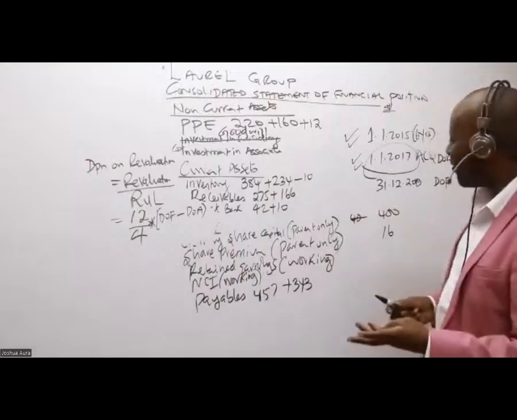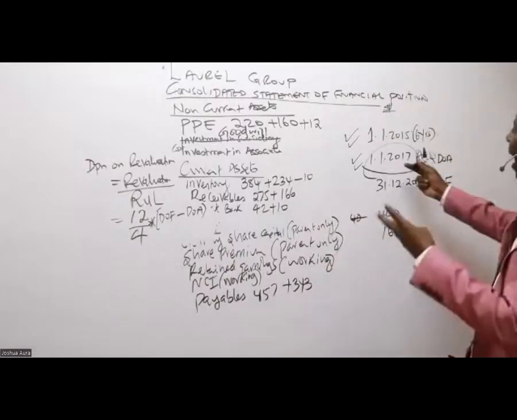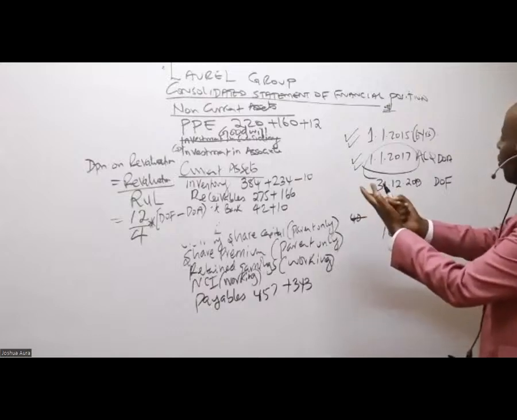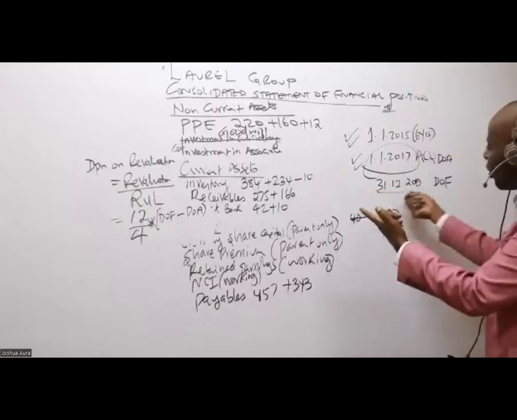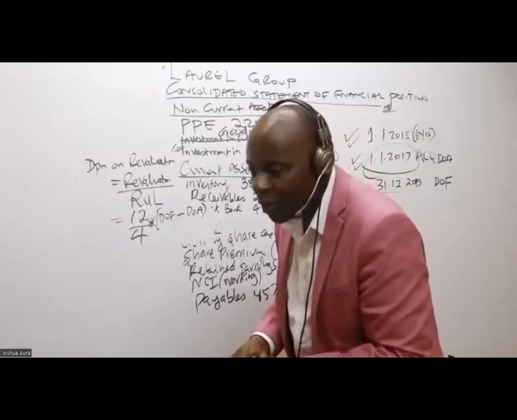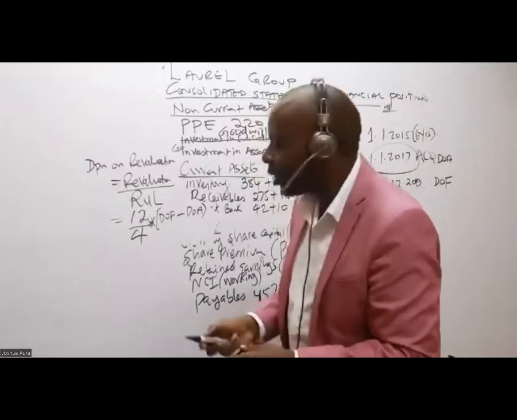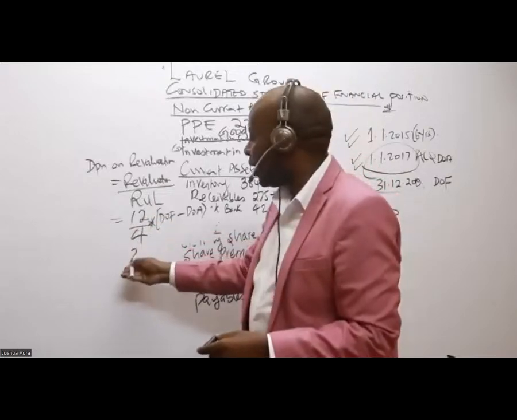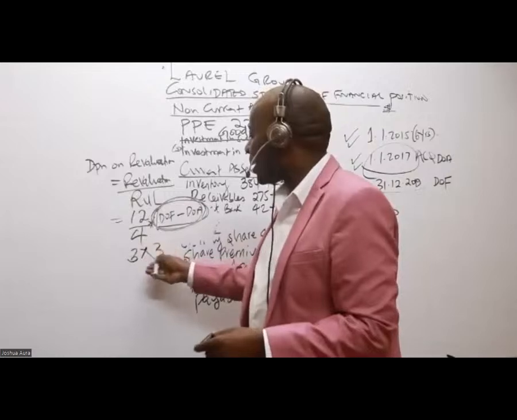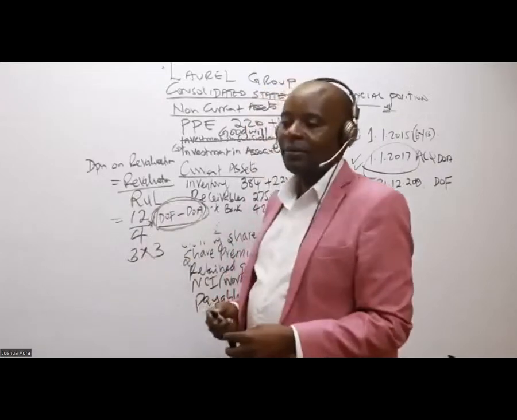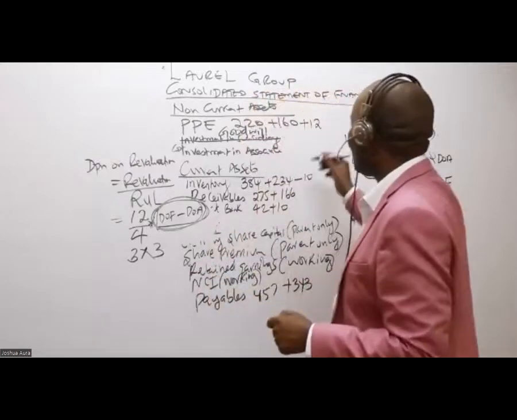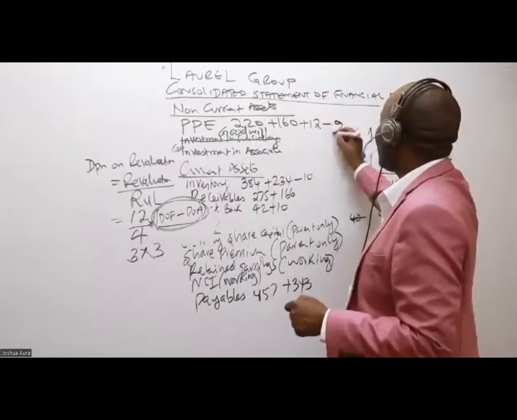It is 3 years, you're right. So in this case, you count the whole of 2017, the whole of 2018, then we have the whole of 2019, because 2019 we are going to the end. So basically, the total depreciation will be 12/4 is 3 times how many years have you gotten here? 3. So therefore, the total cumulative depreciation is 9.